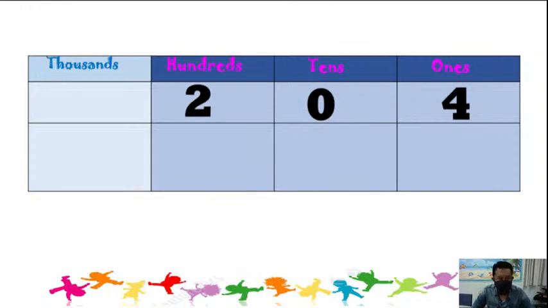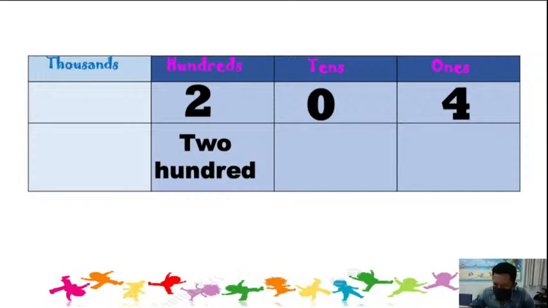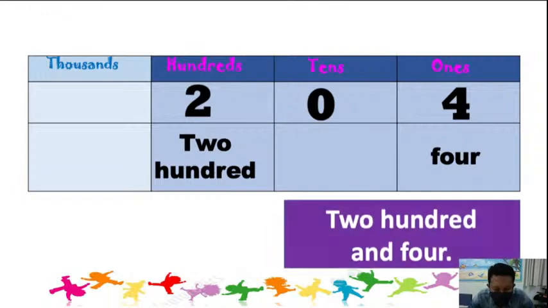So this is the number. So how to write the number name? Look at the hundreds. 200. 0 tens means nothing, so you don't need to write anything. But 4 ones. 4 ones means 4. So we write only 4. So the number name is 204. That's how we give the number names.